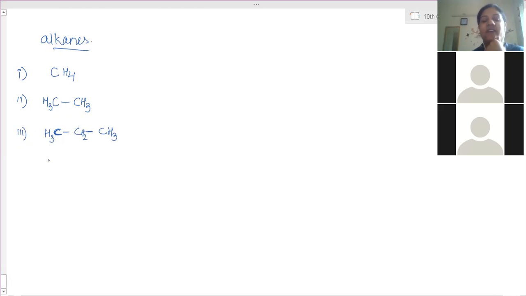Yes, ma'am. Ma'am, are CH3 and H3C the same? Yes, same. That's not a problem, because you are only showing between the carbon and hydrogen, you are not opening fully. You have only opened the structure of carbon binding. Hydrogen you have not opened, but you know that 3 hydrogens are connected to it. So whether you write it before or after, that doesn't matter. Ma'am, so CH3 and H3C, will the name remain the same? Same, yes. Ma'am, what is it? CH3 is methyl.